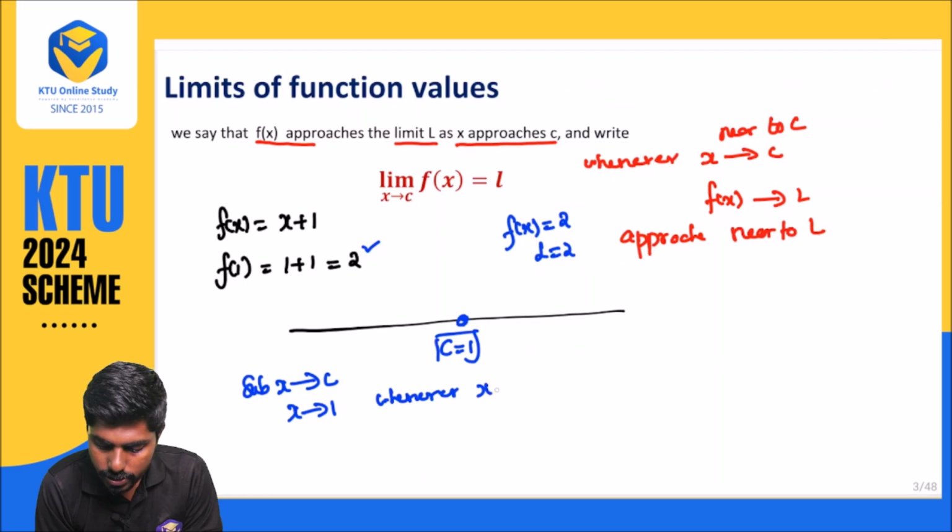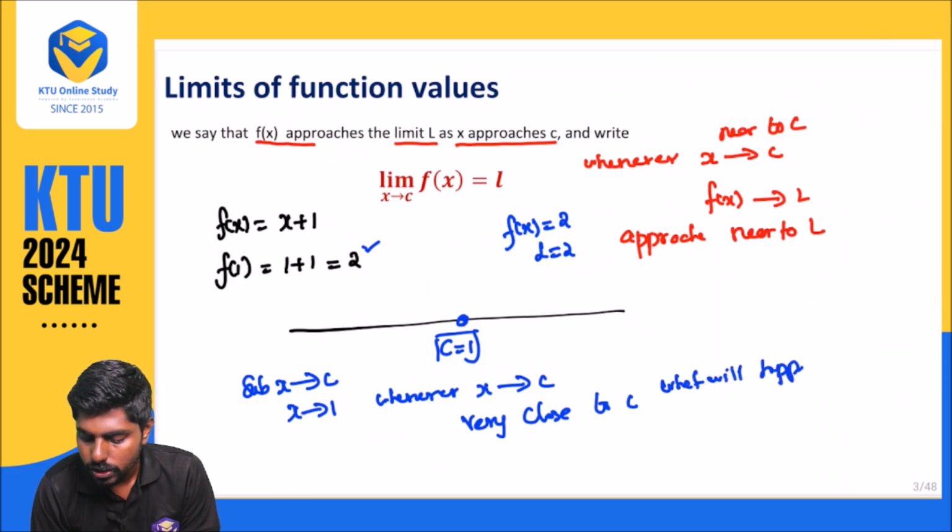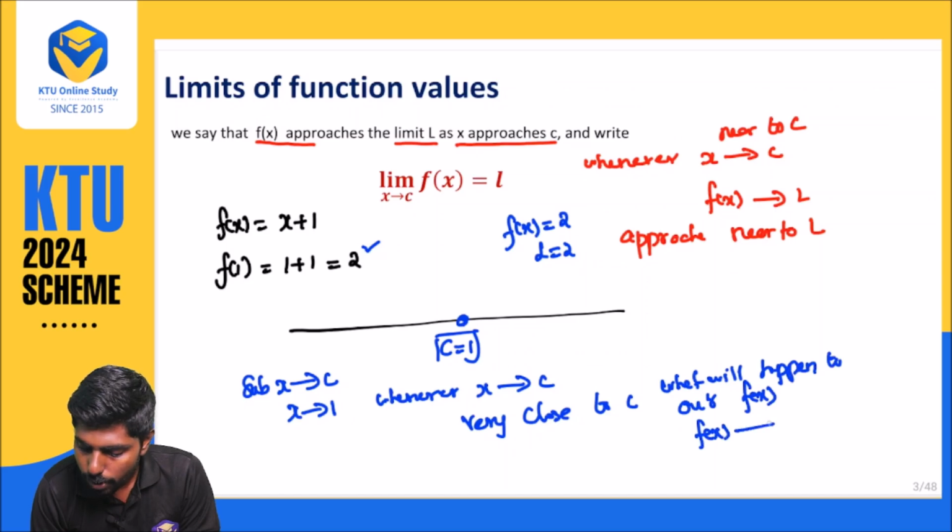Whenever x value approaches c, that means very close to c, what will happen to our f of x? f of x will approach L. So this is the thing that will happen.